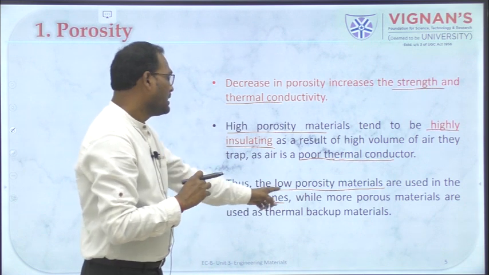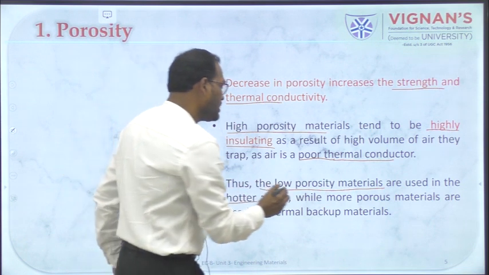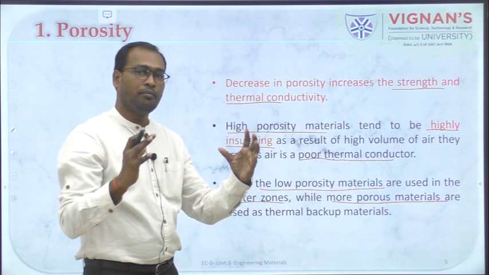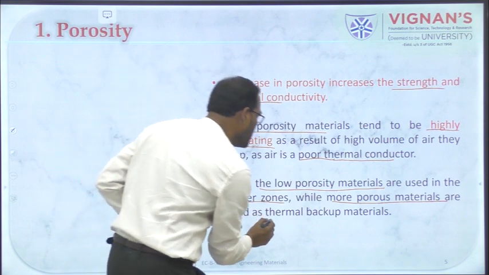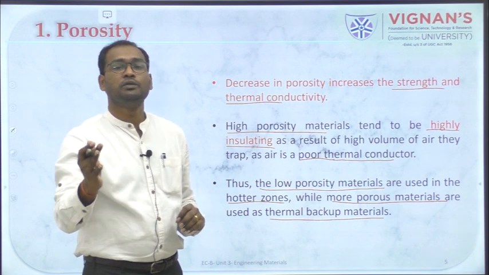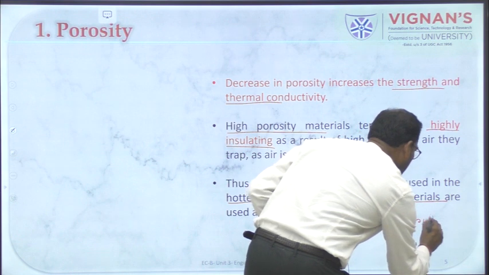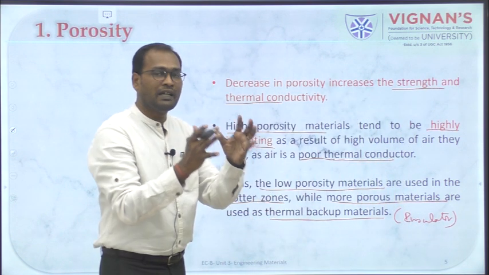So because of this, these materials are used in the hotter zones, whereas more porous materials, which have bigger air packets or more space, are used as thermal backup materials, okay? So where it can be used as insulators. So this will be the insulator, right? And this will contain the heat.